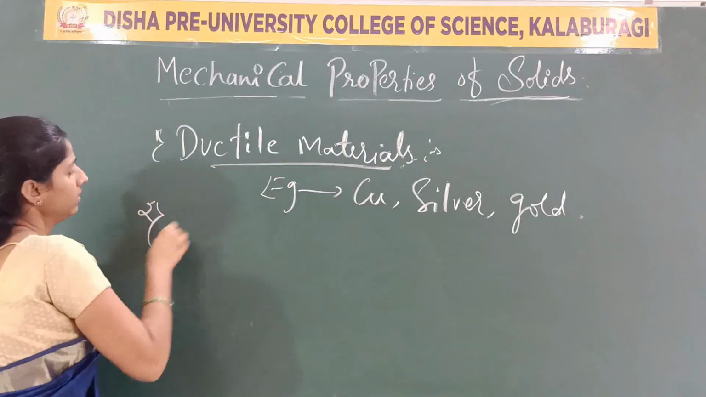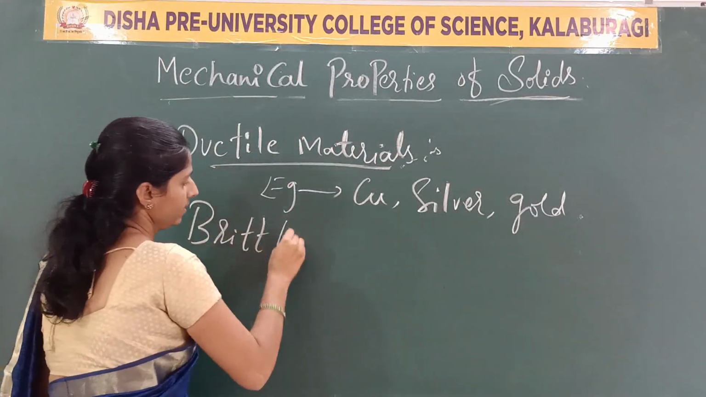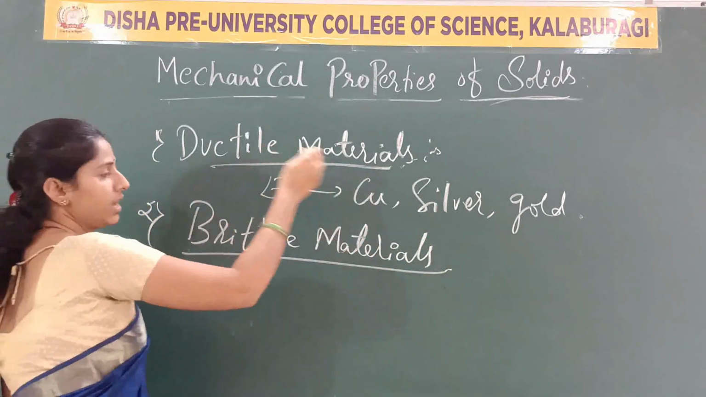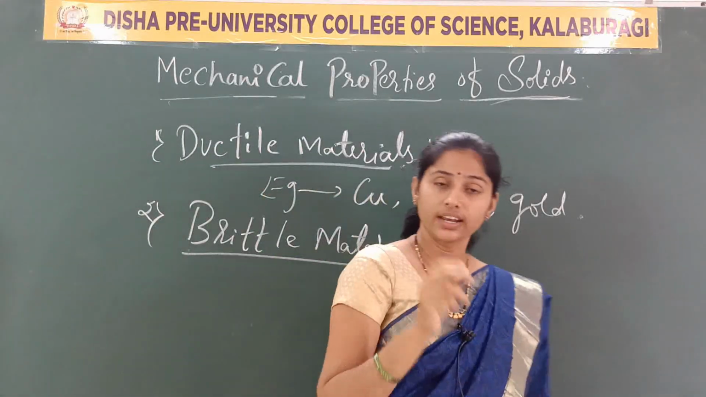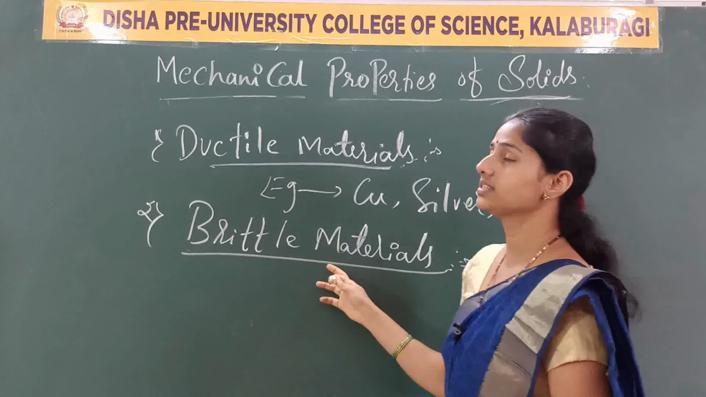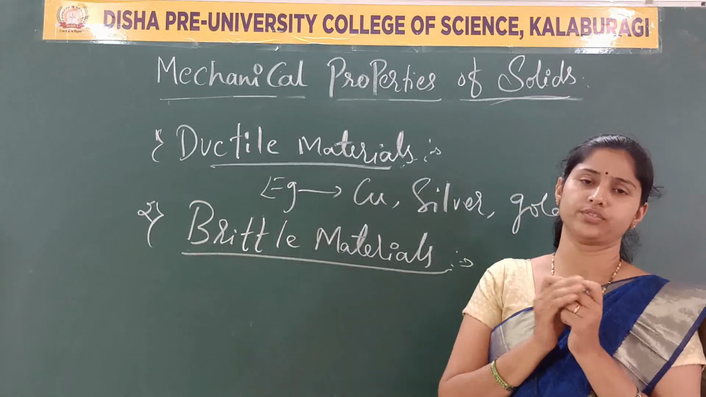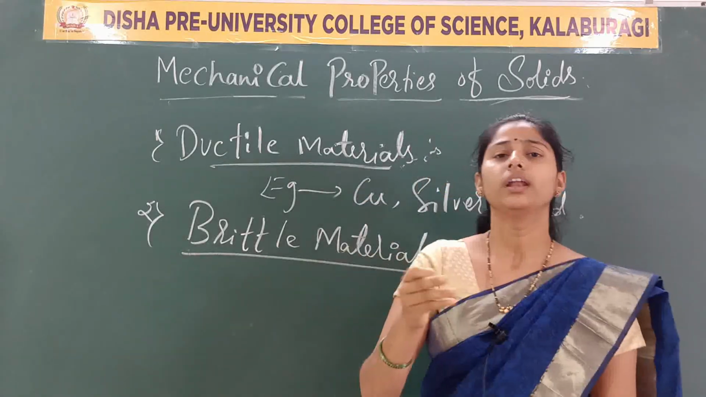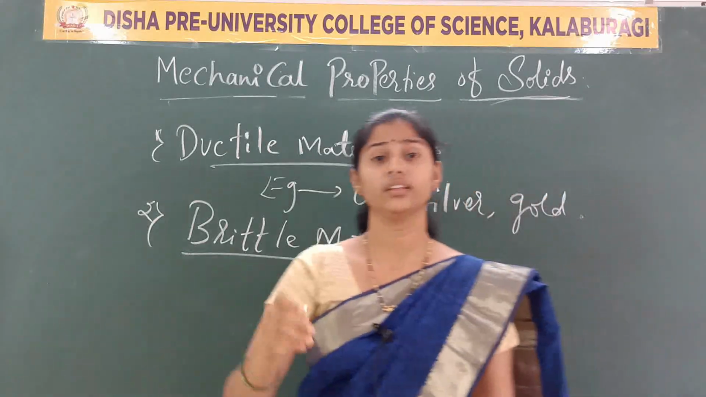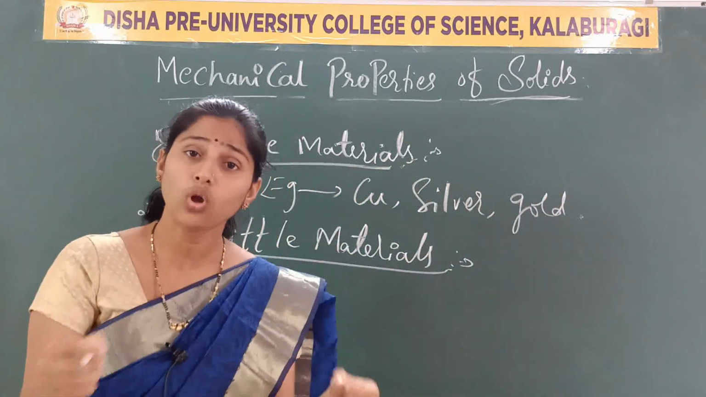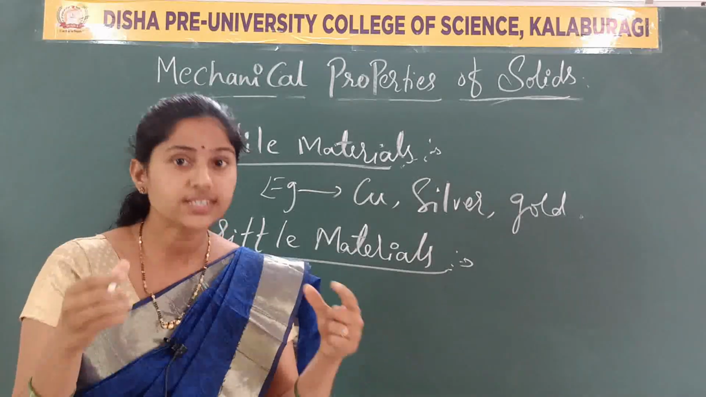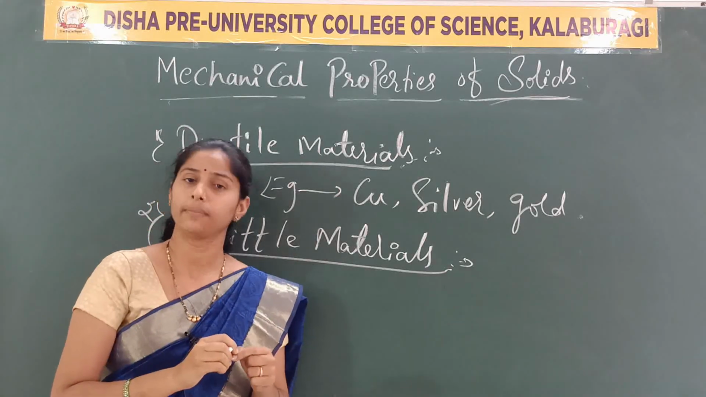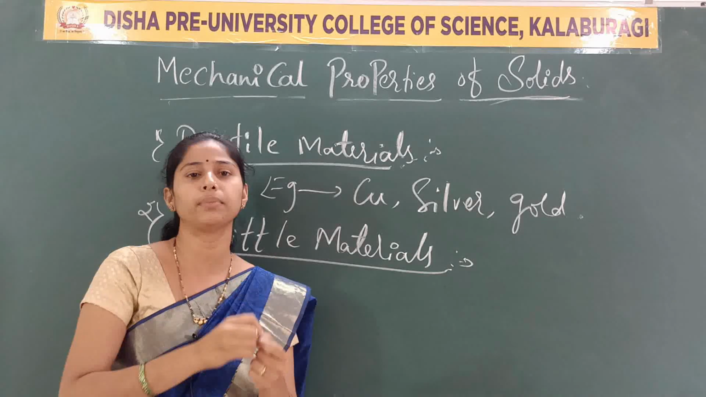Now, the second one is brittle materials. Brittle materials are exactly opposite to these ductile materials. What are they? Brittle materials are the materials where only a small range of plastic deformation happens. There is no long range of the elastic limit. So, the brittle materials have a small value of plastic deformation. They can easily break there only.